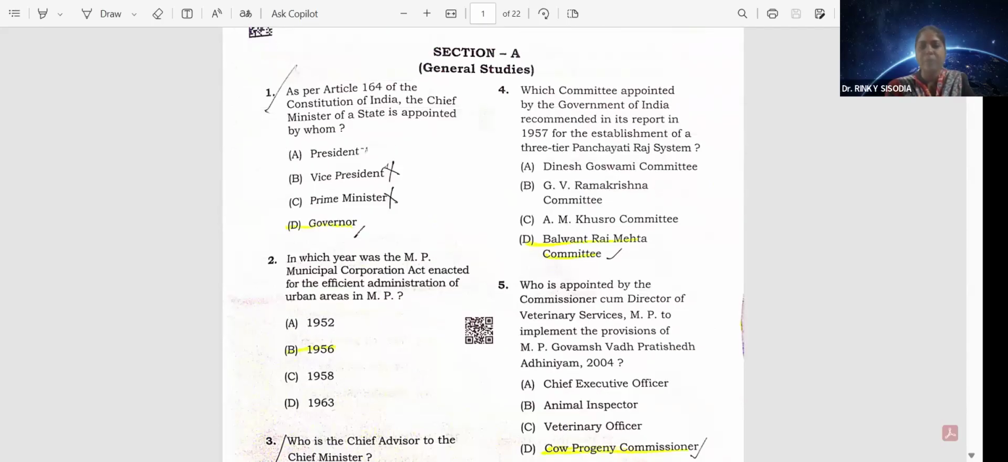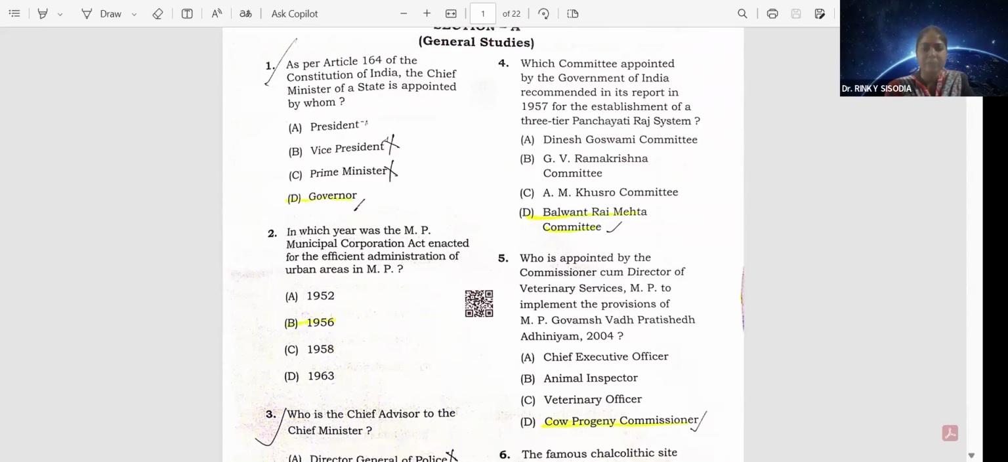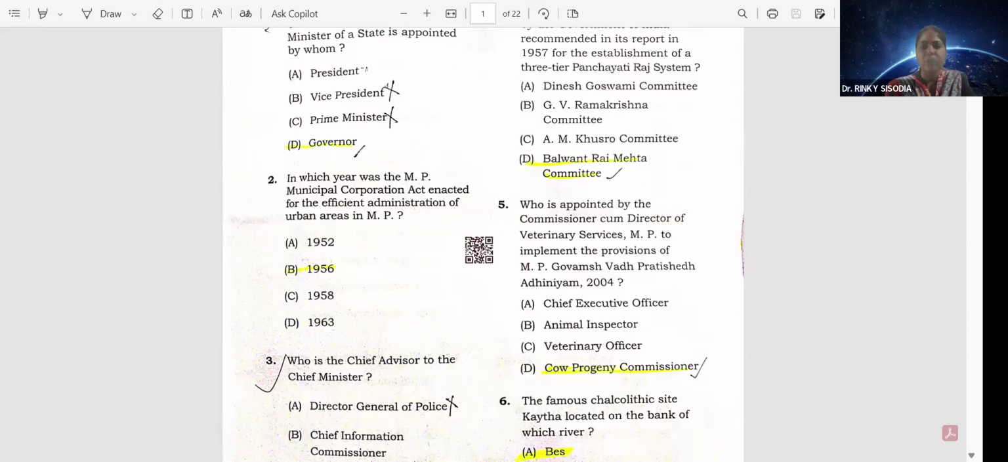Question number fourth. Which committee appointed by the Government of India recommended in its report in 1957 for the establishment of three-tier Panchayati Raj system? That is option D, Balwant Rai Mehta Committee. Question number fifth. Who is appointed by the Commissioner cum Director of Veterinary Service MP to implement the provision of Madhya Pradesh Gomansh Vad Pratishedh Adhiniyam 2004? It's option D, Cow Progeny Commissioner.